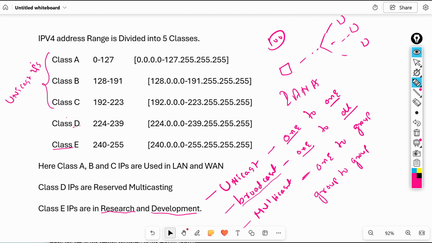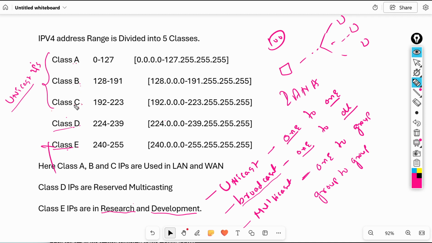So this is IPv4 addressing. The IPv4 address range is 0 to 255, and that range is divided into 5 classes. Class A, Class B, Class C IPs are unicast IPs. Remember this point. Class D IPs are multicast IPs, and Class E IPs are used in research and development. Don't think about Class E, we don't use it. We will use Class A, Class B, Class C only. We won't discuss Class D either; it is a little advanced technology. In our course, we never use Class D.